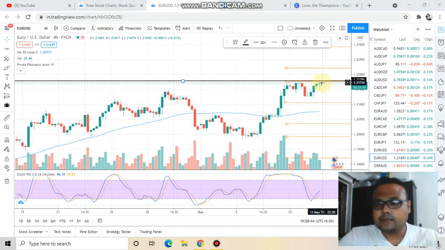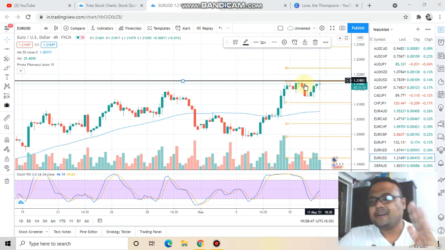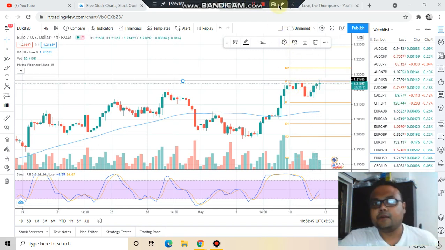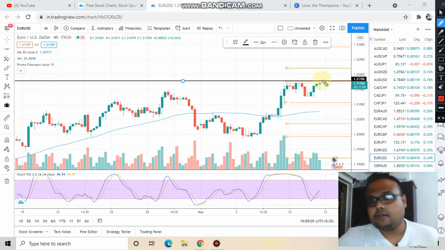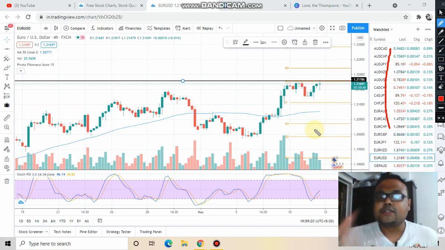And if the market comes down from this particular point, if the market fails to cross this level as of now, you should not short the market, because I have already told you the market is in an uptrend. If you short the market, you will be taking risk. If you cannot afford to take risk, then you should not. Personally, if you ask me what I will do, I will not short the market here because the overall trend is towards the upside. If I want to short the market, then I'll be looking for other opportunities in a different currency pair. There are lots of currency pairs available. Why should I risk my hard-earned money on a currency pair which is going against the trend?